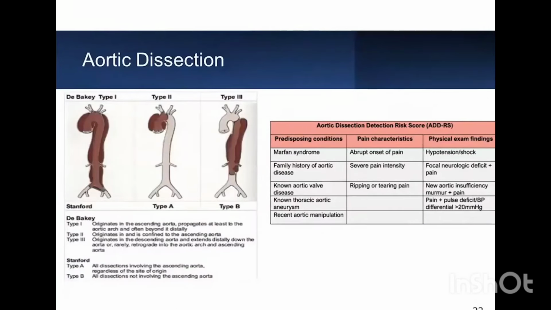A brief about aortic dissection. DeBakey classified them into type 1, 2, and 3. Types 1 and 2 usually involve the ascending aorta and the aortic valve is involved. Type 3 usually involves only the descending aorta, so it may not be an emergency situation, but types 1 and 2 are usually emergency situations. Again, if the involvement of ascending aorta is there, it is classified as type A, and type B is only descending aorta.